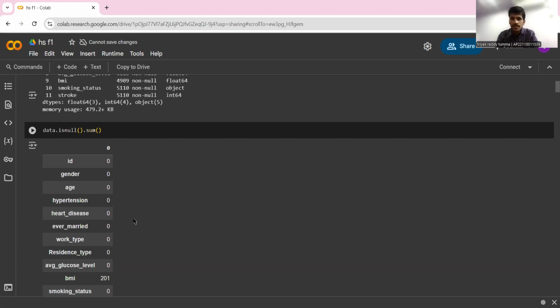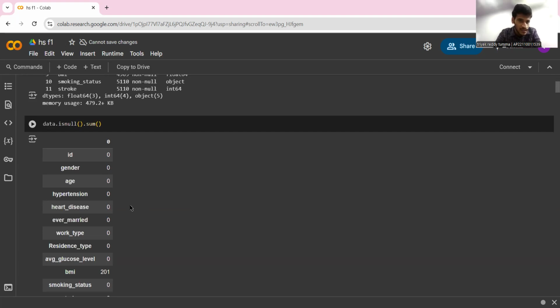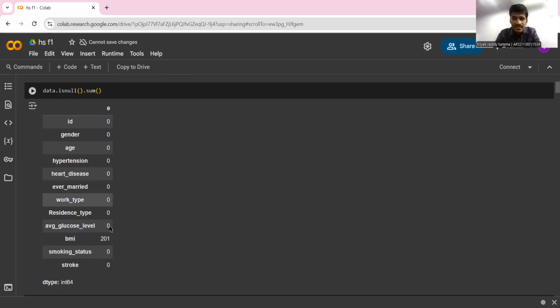So, to clean the data and extract meaningful information from it, we'll be performing some data pre-processing techniques. The first one is calculating the null values in our data set.